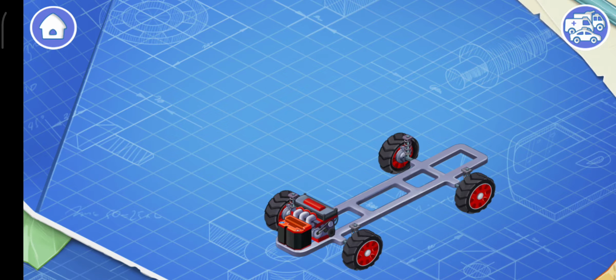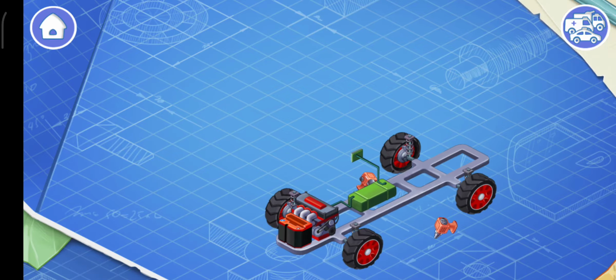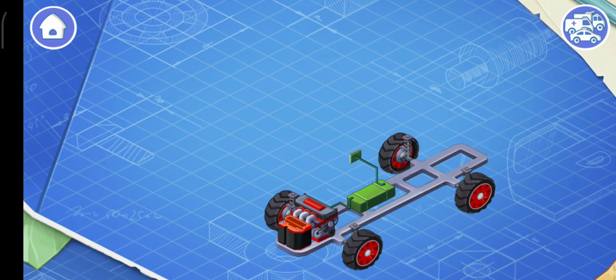The engine makes the wheels turn so the car can move, and the battery helps start the engine and provides power for headlights, controls, and other systems. Now let's install a fuel tank. The fuel tank contains gasoline or other fuel.